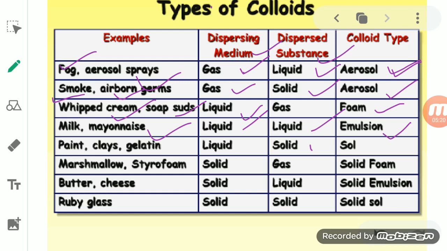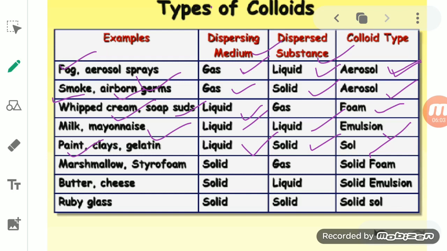Then when the dispersed phase is a solid and the dispersion medium is a liquid, that is solid in liquid. You know the term we use in the solution, that it is a solution. Here we use sol. That is a sol. Examples are paint, where you add color and dyes in a liquid substance or water, or clay, or gelatin. These are all examples in which a solid dispersed phase is added in a liquid dispersion medium.